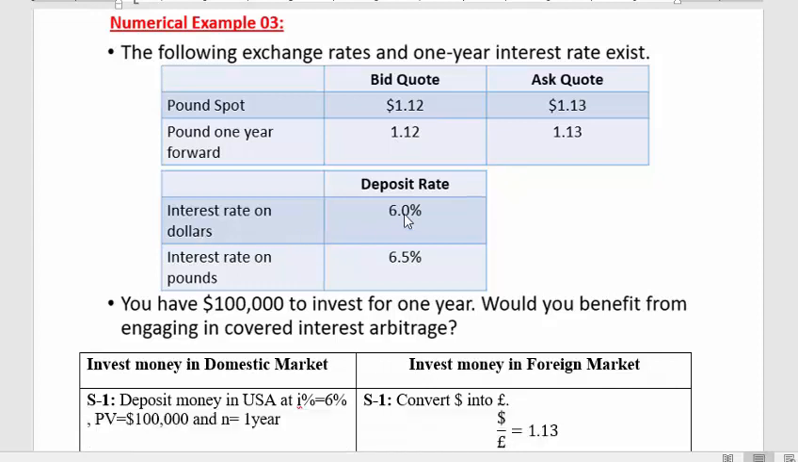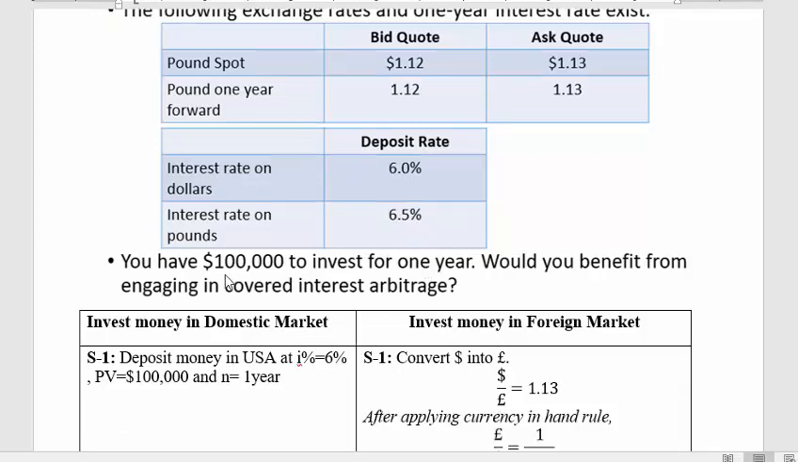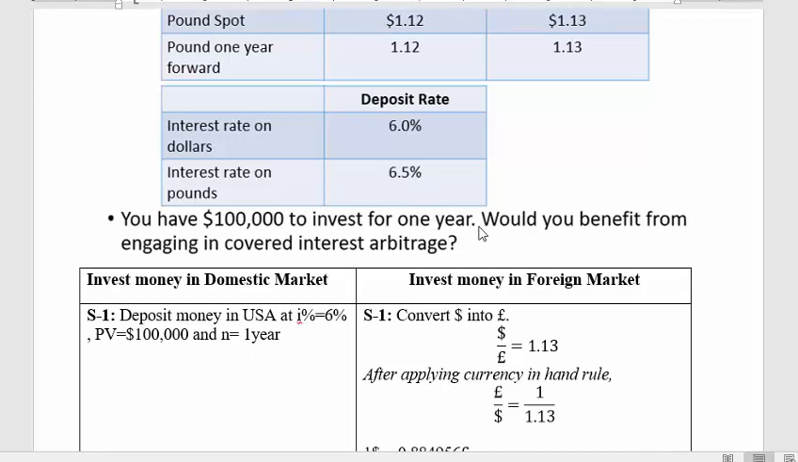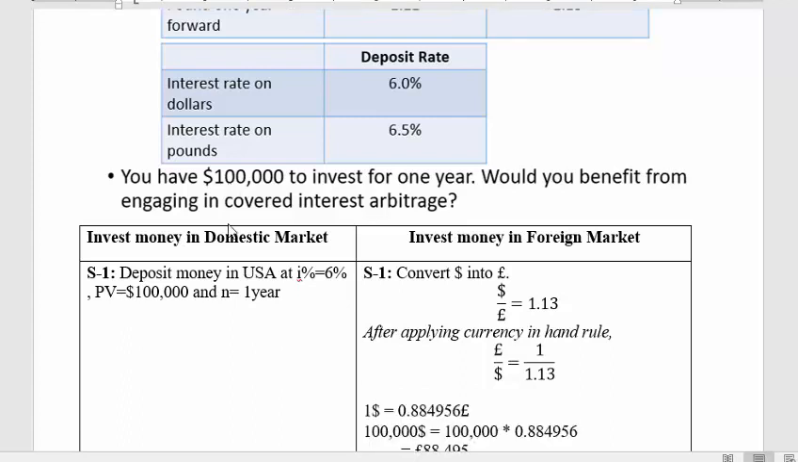The deposit rate of the dollar is 6% and the interest rate on the pound is 6.5%. So the pound is offering a higher interest rate as compared to the dollar. Now you have $100,000 to invest for 1 year. The life is 1 year and the principal value, or the present value, you have is $100,000. Would you benefit from engaging in covered interest arbitrage or not?